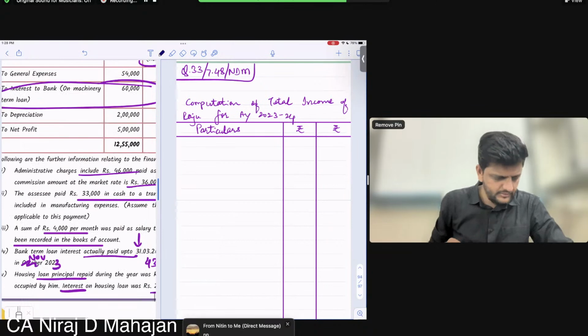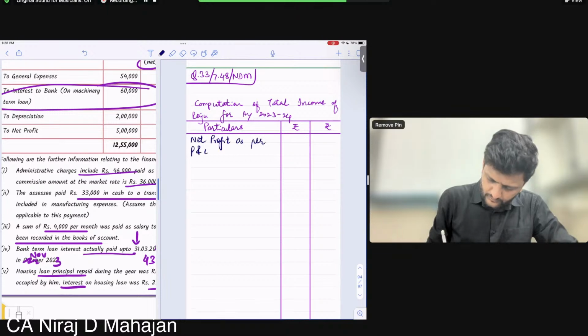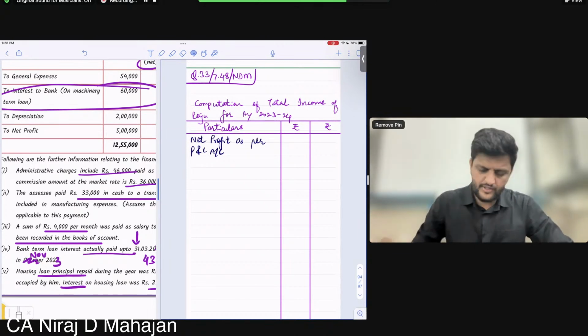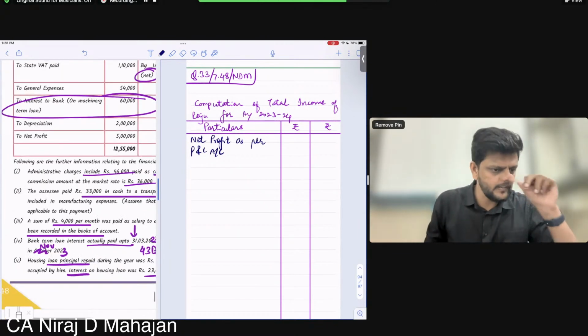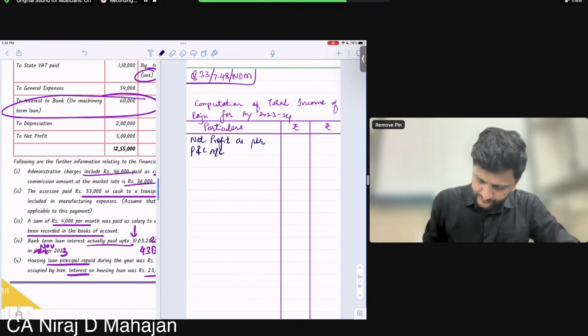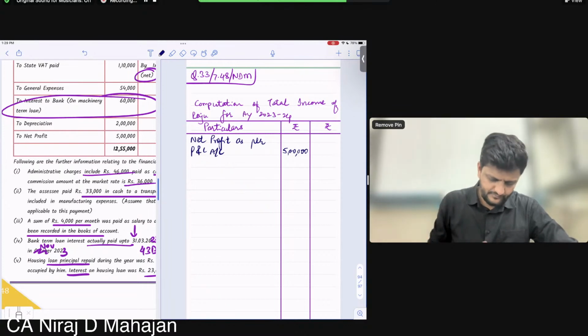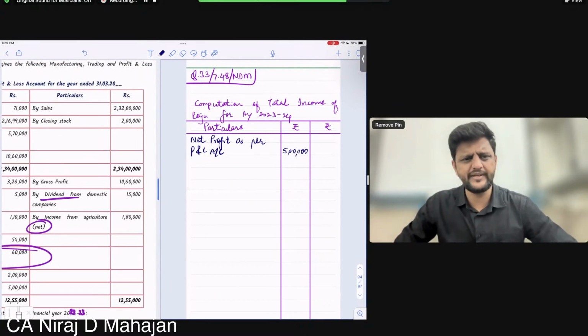Net profit, hai na, bachcho? Net profit as per P&L account. How much? Starting figure 5 lakhs, hai na? Right? Chalo. Let's first deal with the simple things.